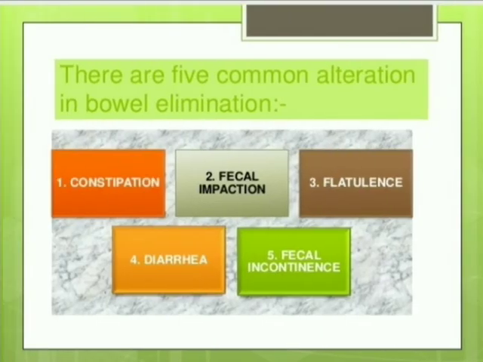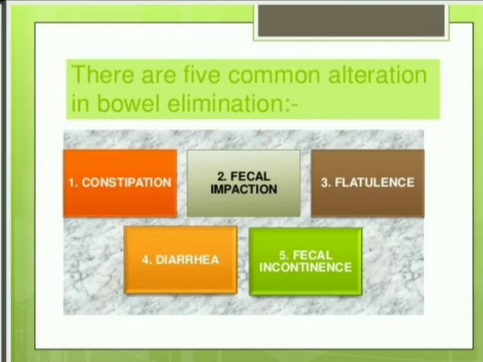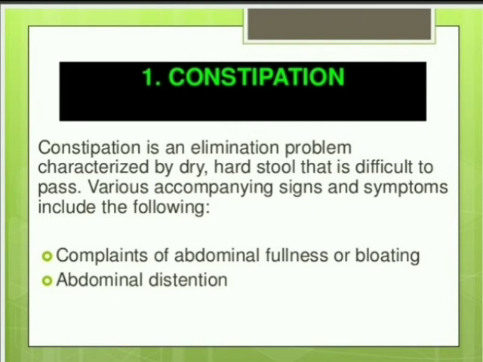There are 5 common alterations in bowel elimination. First one, constipation. Constipation is an elimination problem characterized by dry, hard stool that is difficult to pass. Various accompanying signs and symptoms include the following: complaints of abdominal fullness, bloating, and abdominal distension. These are the main complaints.